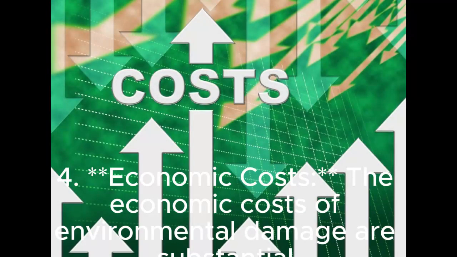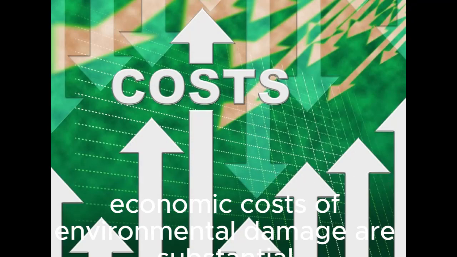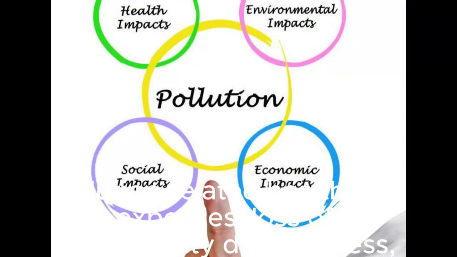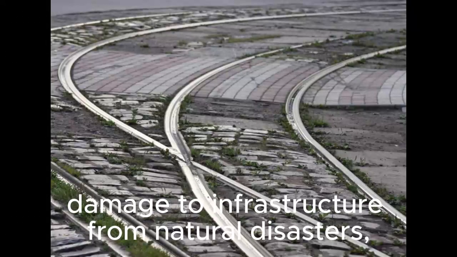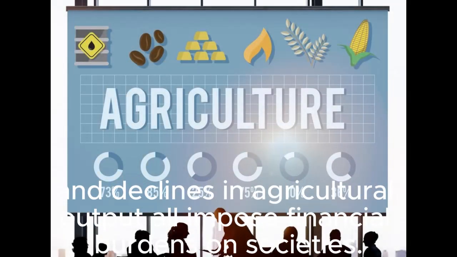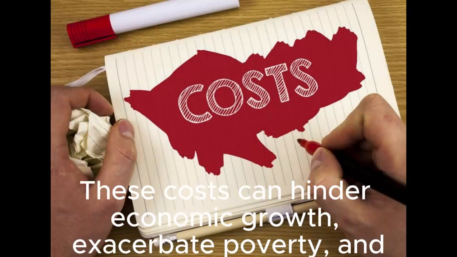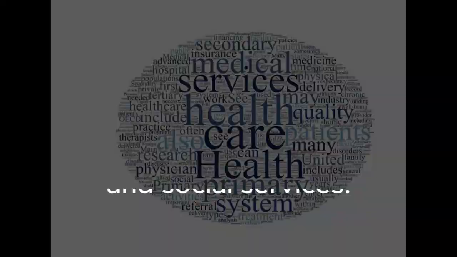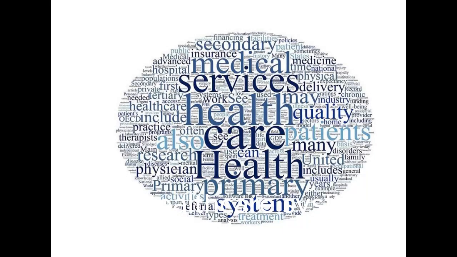4. Economic costs. The economic costs of environmental damage are substantial. Pollution-related healthcare expenses, loss of productivity due to illness, damage to infrastructure from natural disasters, and declines in agricultural output all impose financial burdens on societies. These costs can hinder economic growth, exacerbate poverty, and strain healthcare systems and social services.